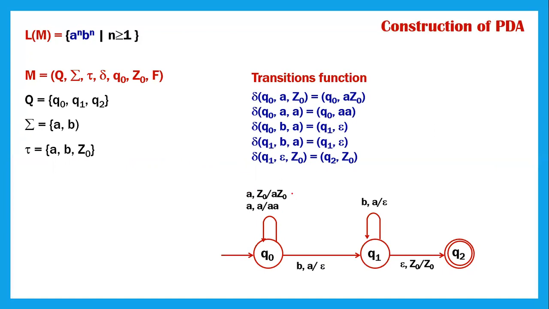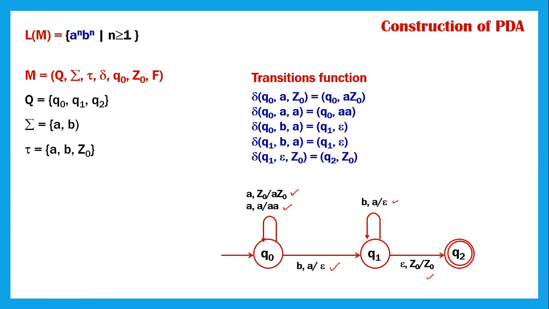So that is what we have done here. Similarly, Q naught upon A, it is pushed onto the stack. Then Q naught upon B, when the top of the stack is A, you are popping it out from the stack, so epsilon. This is also done, then the fourth one is also done, and this is the fifth one.